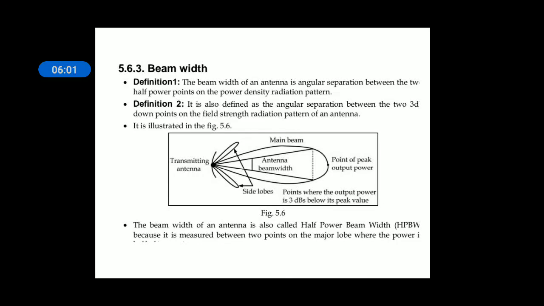Beam width is the angular separation between two first nulls or two half power points of an antenna. It is measured in angle, in degrees or radians.